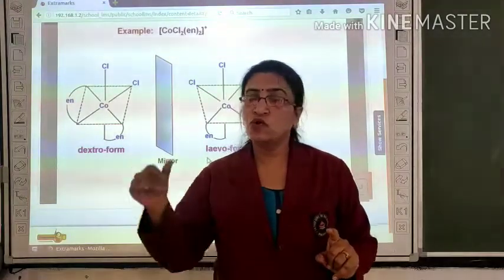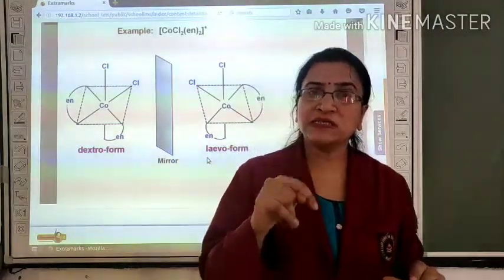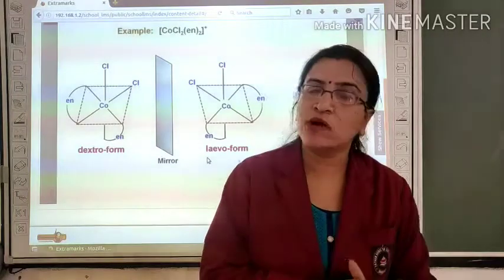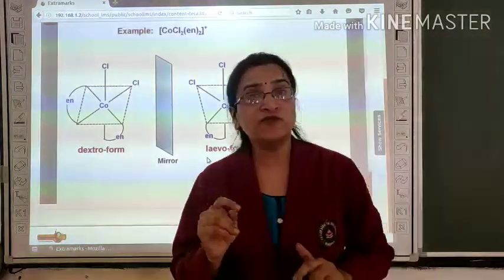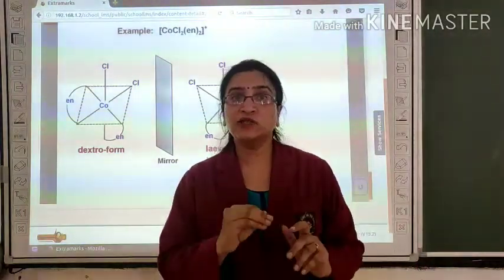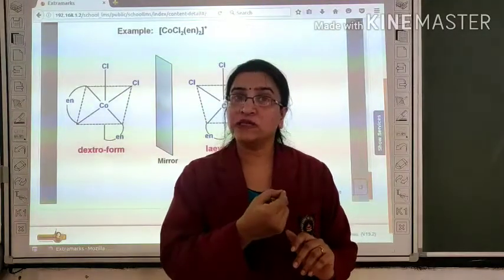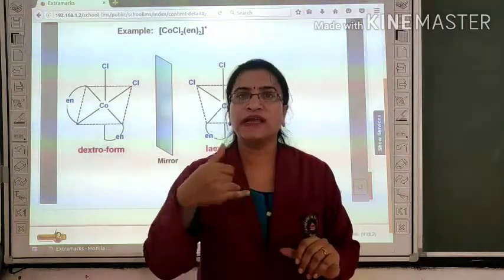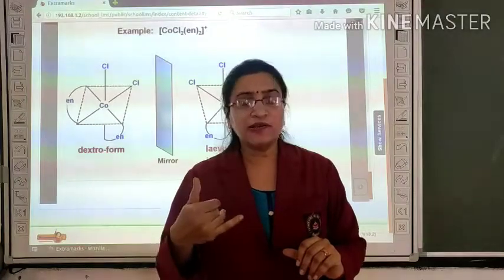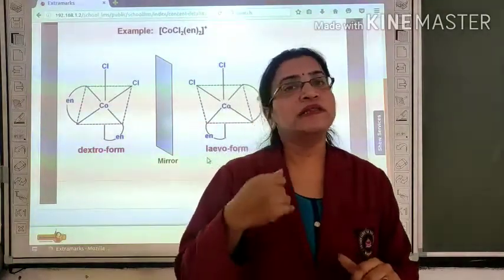So today we learned the various types of isomerism shown by coordination compounds. In the next module, we will learn various theories. With the help of these theories, we get the magnetic properties, structures, etc. So we will learn that in the next module.